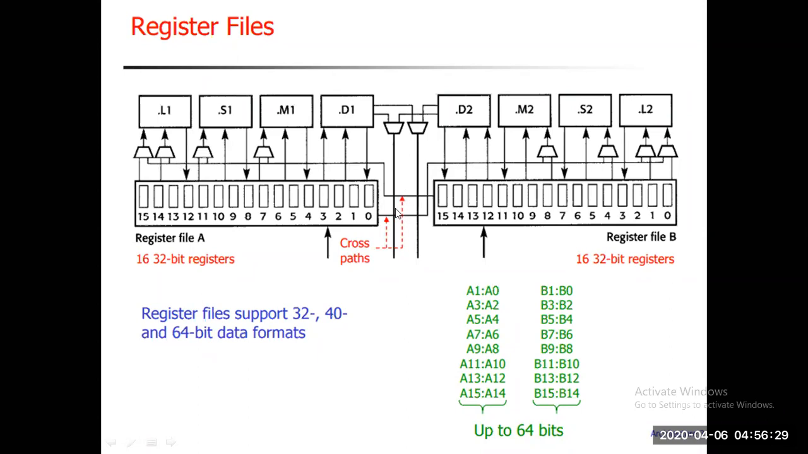So here are two cross paths. Okay, so a cross path will be offered. So instead of connecting only 32-bit registers, instead of processing 16-bit or 32 bits, you can process up to 64-bit of data by offering this cross path connection particularly. So this register file supports 32-bit data format, 40-bit data format, and 64-bit data format. The 64-bit and 40-bit data formats are supported with the help of the cross path, or cross connections of register file A and register file B.